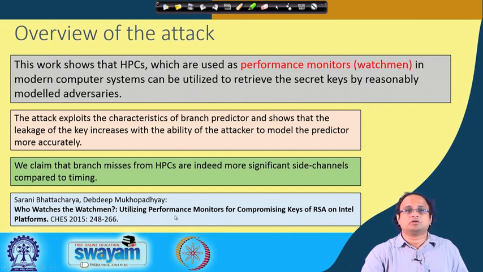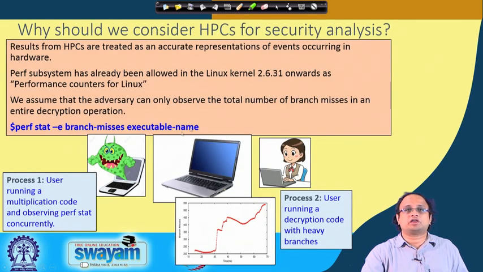So why should we consider HPCs for security analysis? The results from HPCs are treated as an accurate representation of events occurring in hardware. Performance counter support has already been available in the Linux kernel since 2.6.31 as performance counters for Linux. So, we assume at this point that the adversary can observe the total number of branch misses in an entire decryption operation by using a command like perf stat -e branch-misses. Observe that this is the event that you would like to observe, and you give any executable at this point.